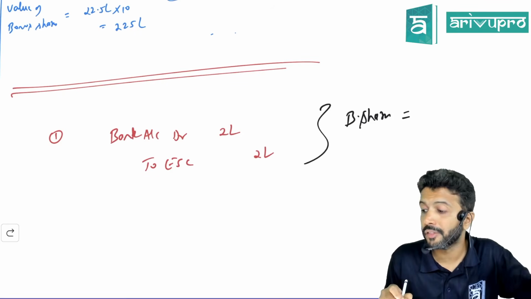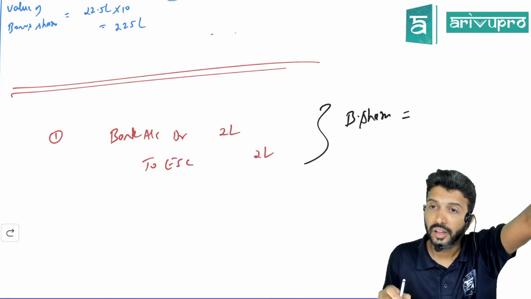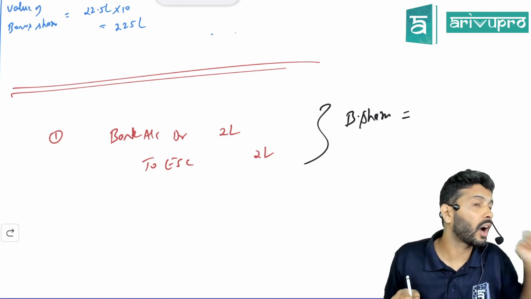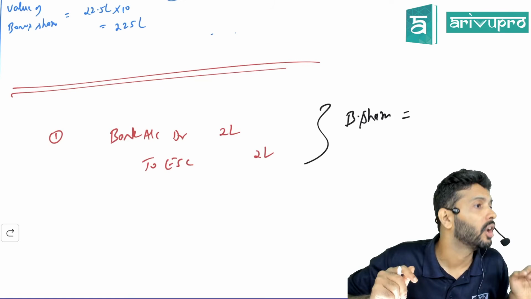Now the next question will be, which reserve, sir? Which reserve will you use as first priority for bonus shares? CRR, because CRR has only one purpose, which is to give away.